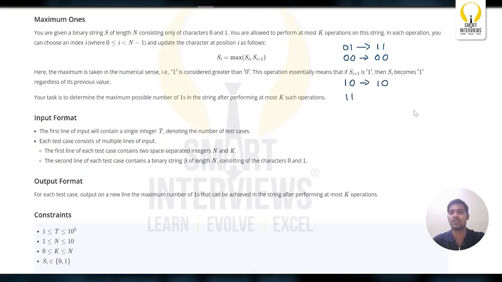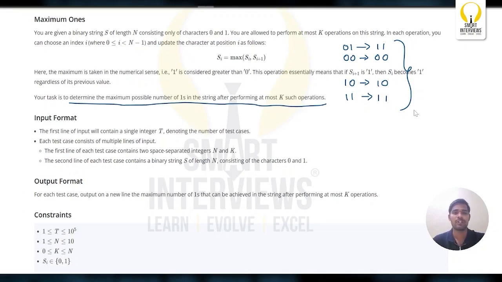And if it is 1 and 1, it stays 1 and 1. Using these operations, you have to determine the maximum possible number of ones in the string after performing at most k such operations.